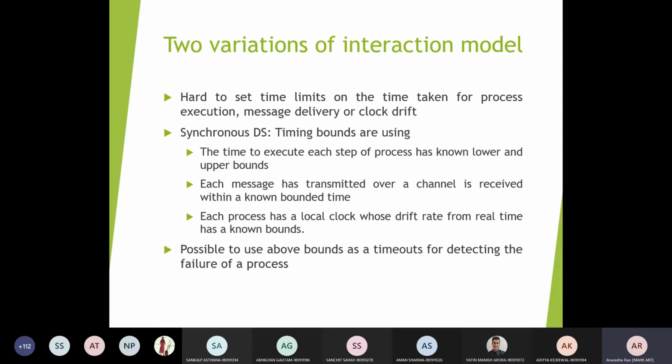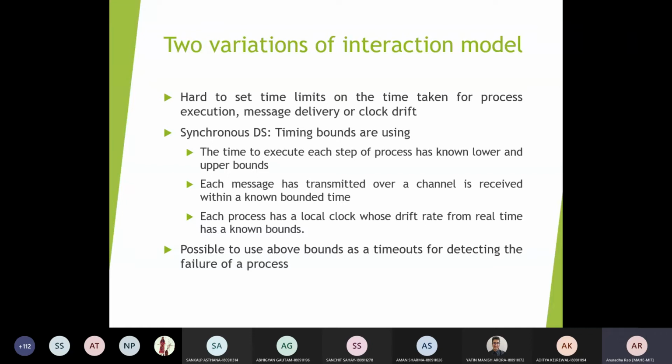Each process has a local clock whose drift rate from real time has known bounds. As I said, if you are using the reference service from the GPS system, the variation is 1 microsecond. So it is so small that you will not feel there is a drift between the various distributed system components.